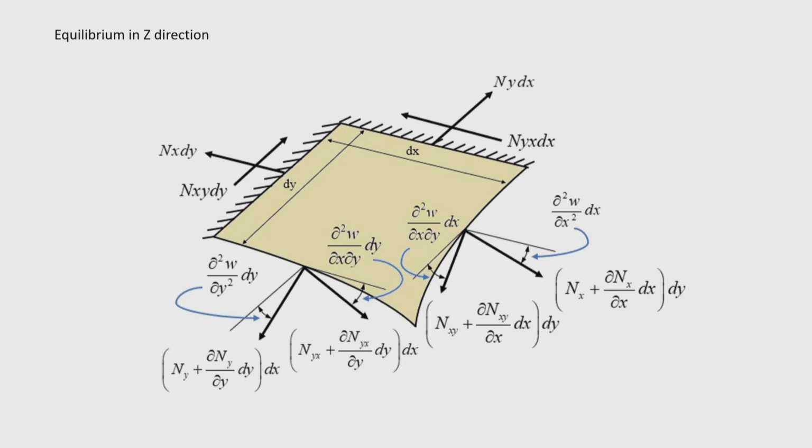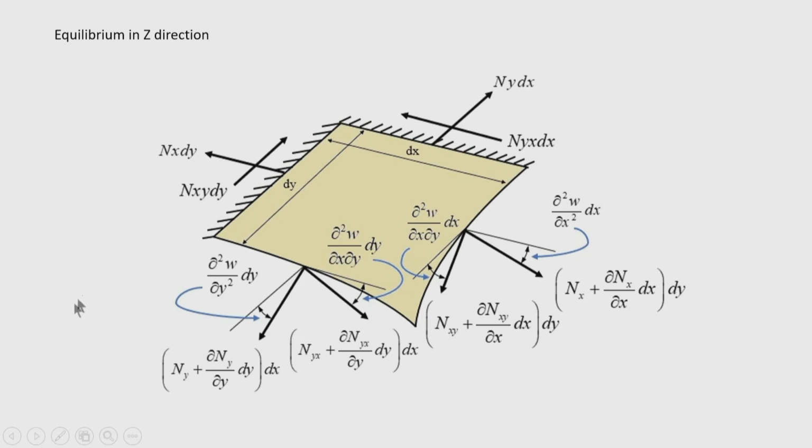Now, let us consider the equilibrium of forces in the vertical direction. The vertical direction is the z direction. Again we take an element of the plate of length dx along the x direction and length dy along the y direction. This direction is understood as the x direction along the x axis, and this direction as the direction along the y axis.